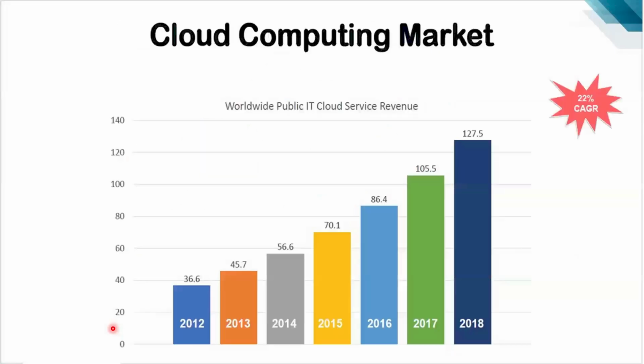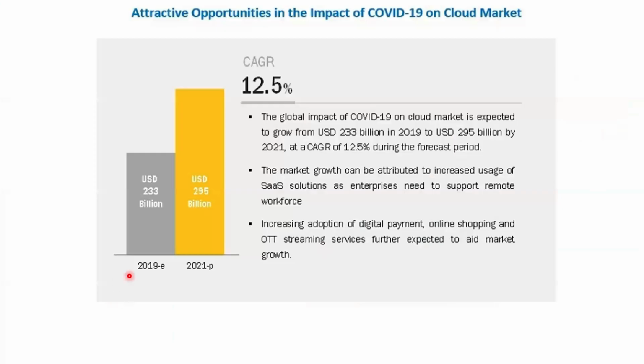Okay, fine. So cloud computing market, look at here. So from 2012 to 2018, the market growth is like this, right? CAGR 22%, right? So 2012 to 2018. Look at here. Next one, 2019 to 2021. So CAGR, right?